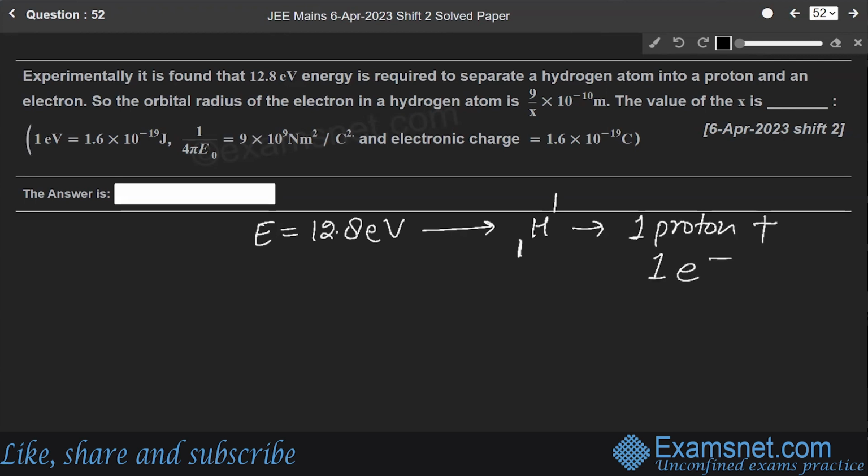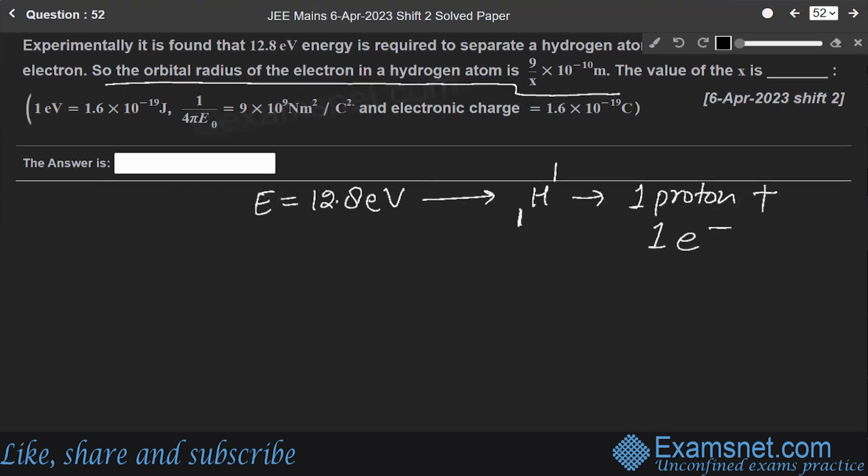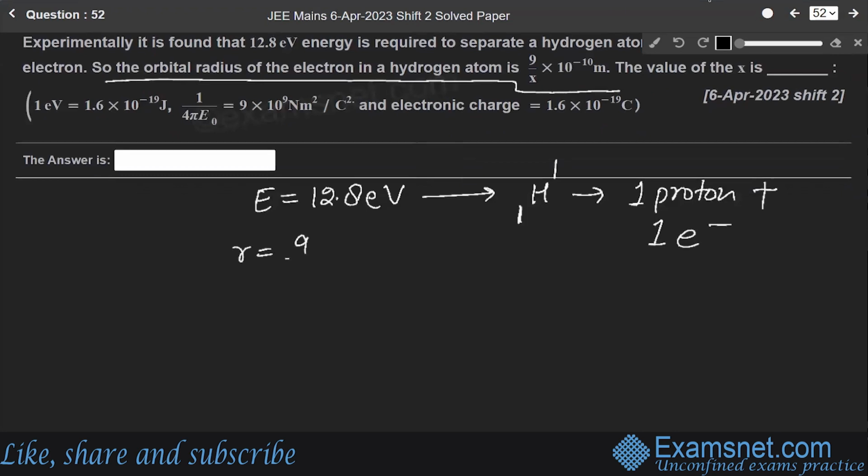The orbital radius of the electron in a hydrogen atom is 9 over X into 10 to the power minus 10 meter. This question is from the chapter Atomic and Nuclear Physics.